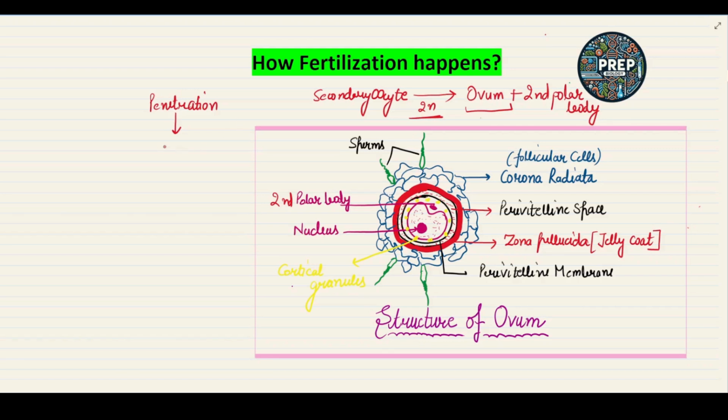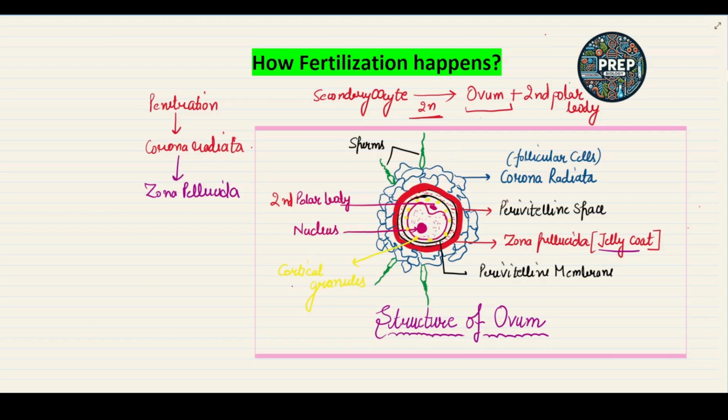First, the sperms will pass the corona radiata. Now, after the corona radiata, which layer do we have? We have the zona pellucida, that is a jelly coat. This is the zona pellucida layer, which is difficult for the sperms to penetrate.